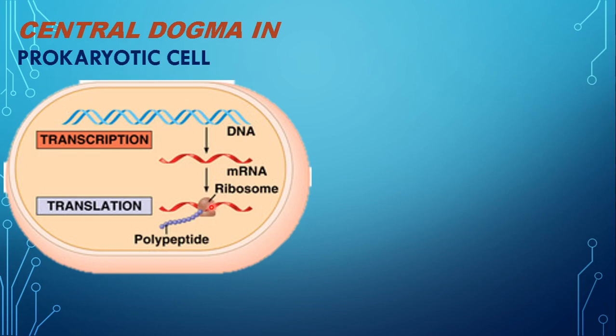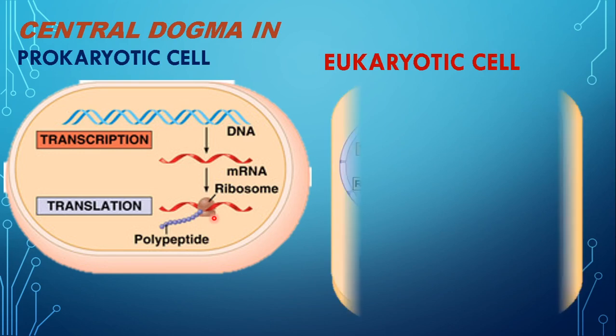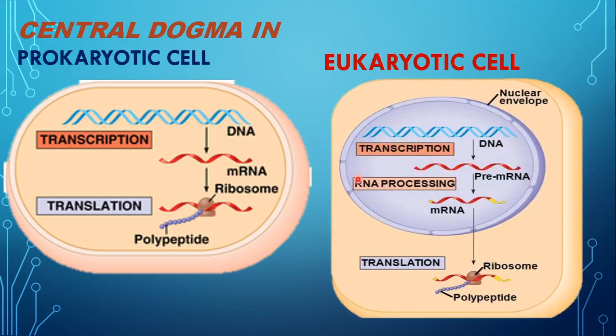So it is formed within the ribosomes by translation, and it is taking place within the cell, in the cytoplasm itself. In eukaryotes, what happens? Eukaryotes have a proper nucleus. So the DNA will undergo transcription to form the RNA. Now RNA needs to be processed in the case of eukaryotes.